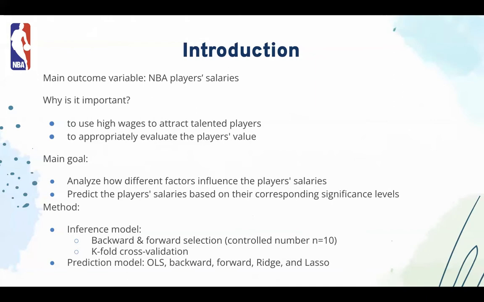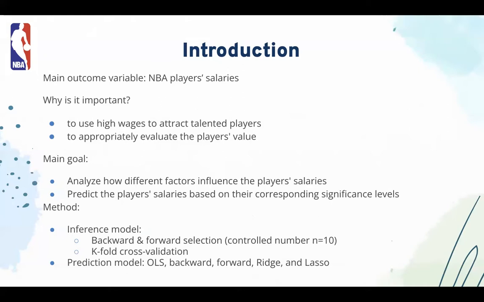For the inference model, we applied backward and forward selection based on a control number of variables in order to eliminate some variables of lower statistical significance and get a clearer interpretation. Then we used the k-fold cross-validation method to add polynomial terms that most efficiently explain the variation in player salaries. The result is a model that is easy to interpret, referencing only some key player statistics, yet very effective at explaining the variations in salaries.